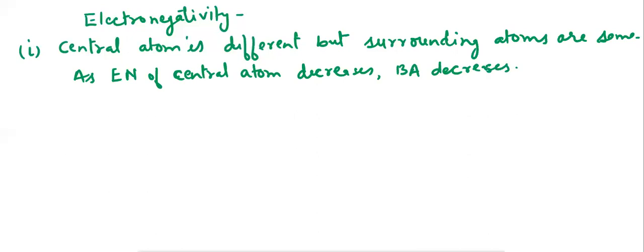For example, in case of ammonia and PH3 molecule, here both the molecules are similar. Surrounding atoms, hydrogen, in both the cases are same, but central atom, nitrogen and phosphorus are different.